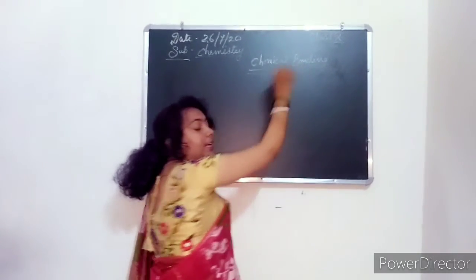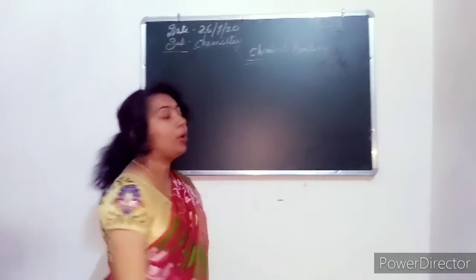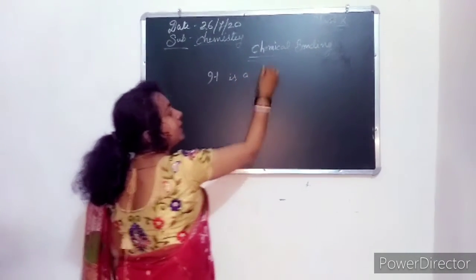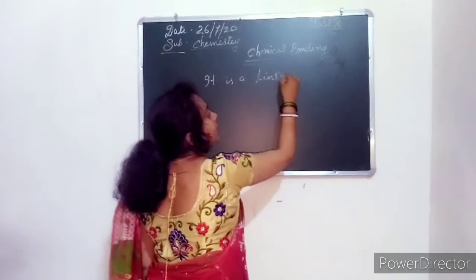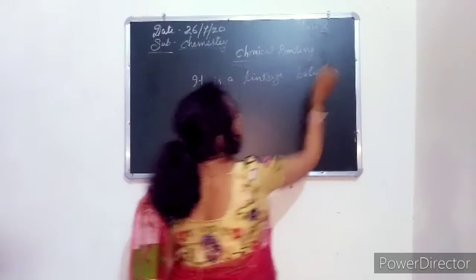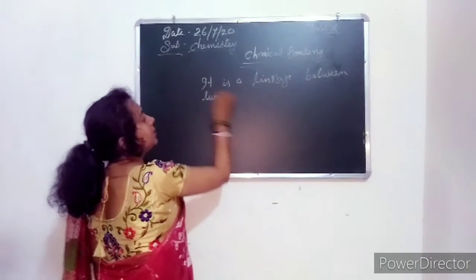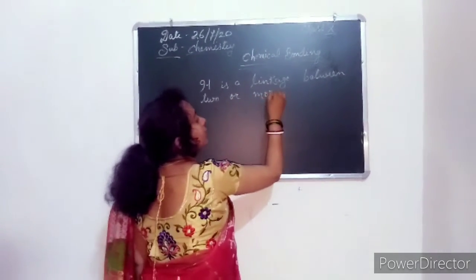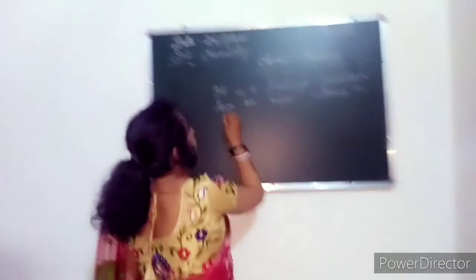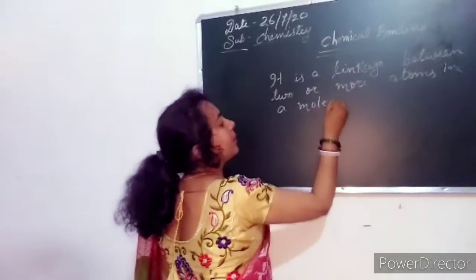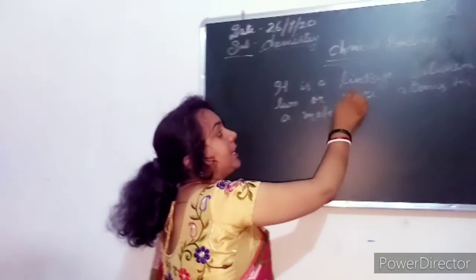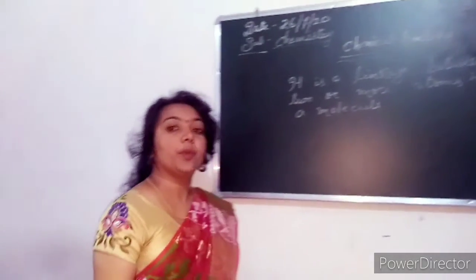Chemical bonding is the linkage between two or more atoms in a molecule. Understand? What is chemical bonding? It is a linkage between two or more atoms in a molecule.